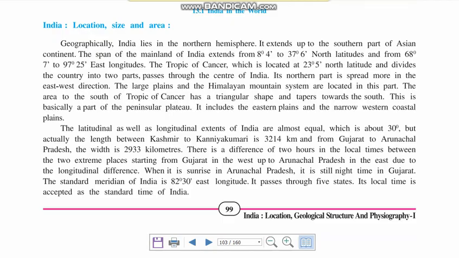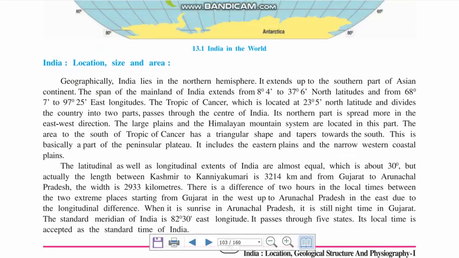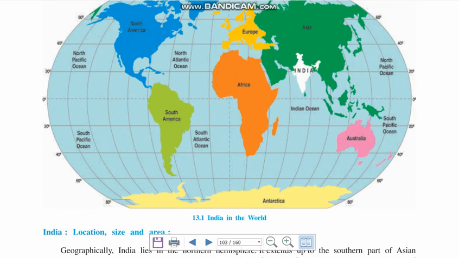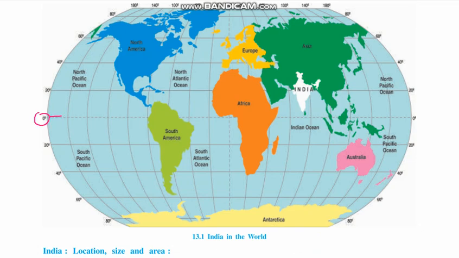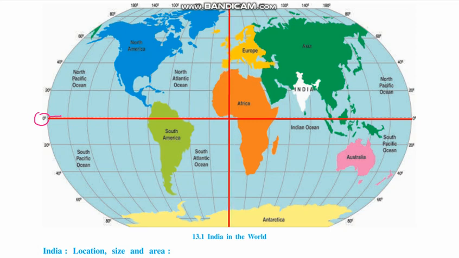Now here you can see the location of India. Now you can see the location. Here is the equator. This line is the 0 degree. It's the equator. And here is the 0 degree longitude. So if you divide the world into 4 segments, India falls into this particular part.